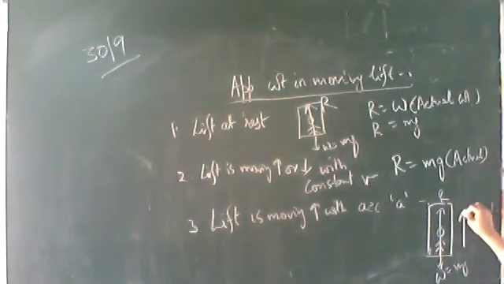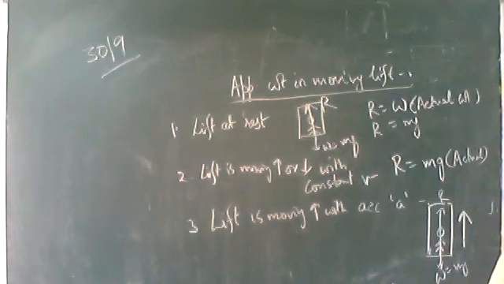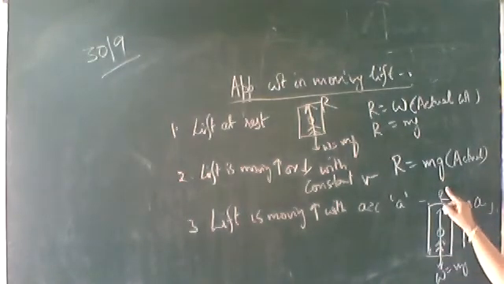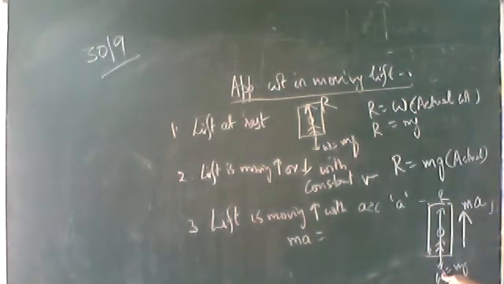Now the lift is moving upwards with an acceleration. In the earlier cases, there was no acceleration in the lift. When the lift is moving up with an acceleration, the total force is acting in the upward direction. What is the force on the lift? M into A. This M into A should be equal to the resultant of these forces. When we find out this R, that is the reaction of the floor on the person, that will measure the apparent weight.